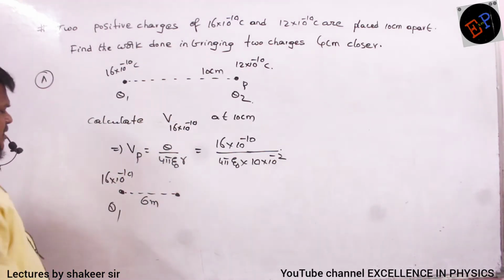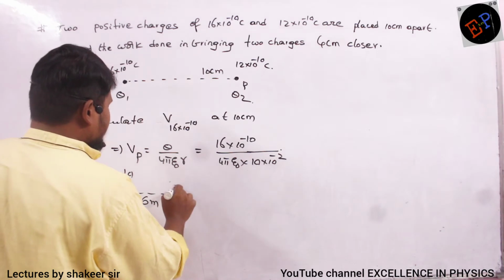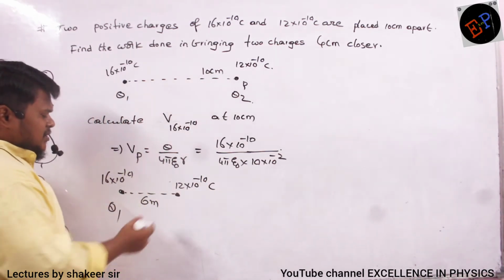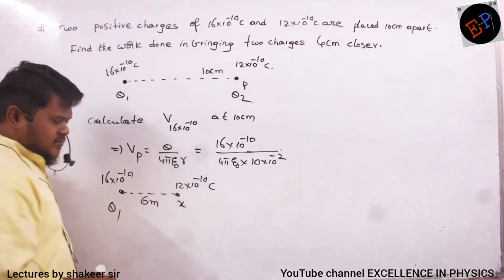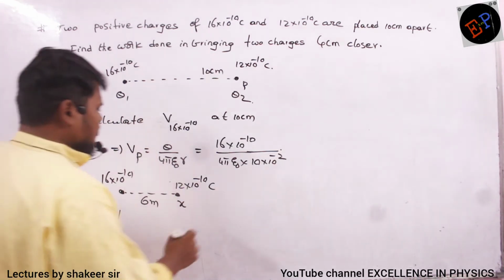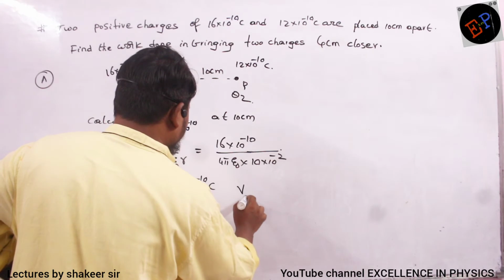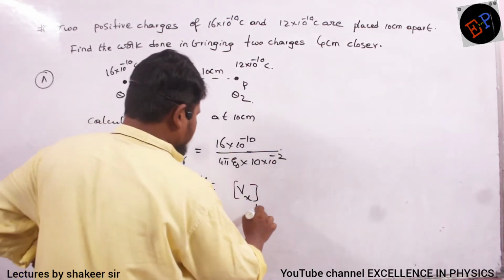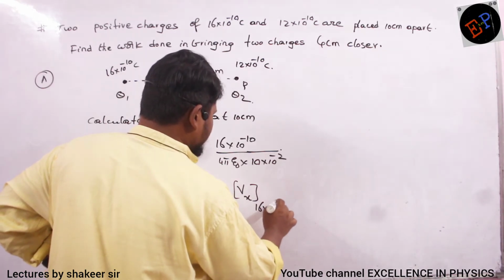Are you able to understand? Now here, what is the charge present? It is 12 into 10 power minus 10 coulombs. Clear, no? And left this point is point X. Now what I will do, I will calculate the potential at the point X because of which charge? Because of again the same charge, 16 into 10 power minus 10.